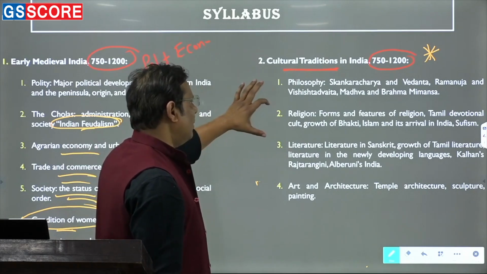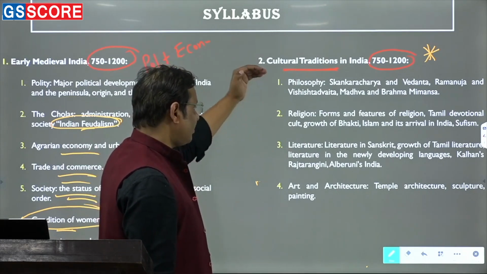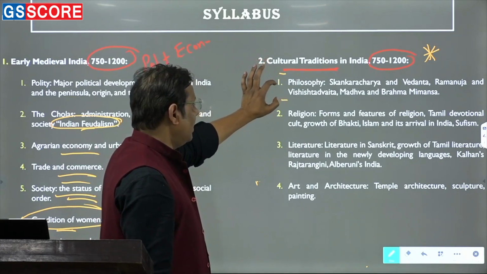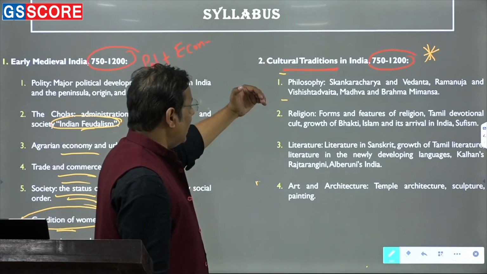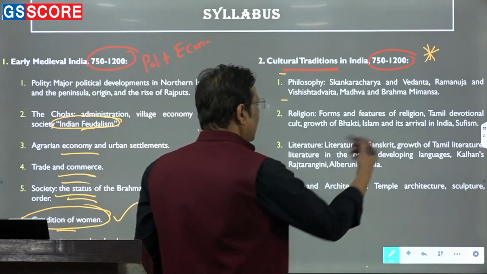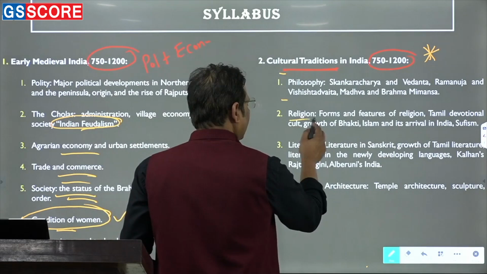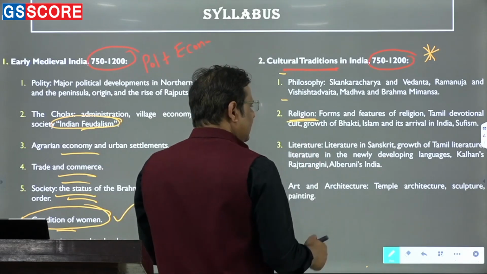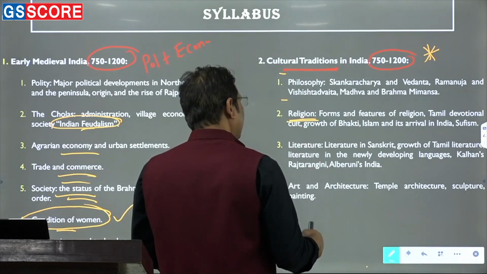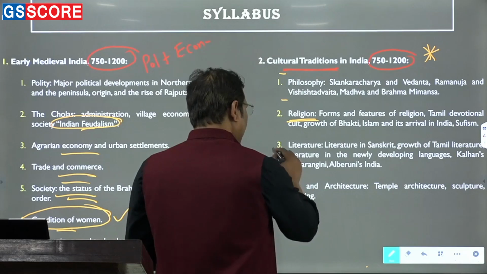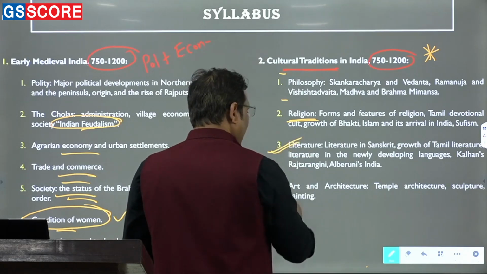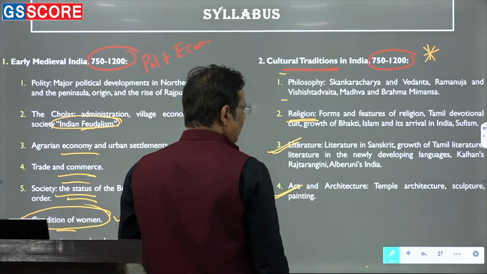So when it comes to the cultural traditions, it is either about the philosophy, Sankaracharya, the Vedantic philosophy and the other philosophies, or else the developments in religion, because these days they have asked a good number of questions on religion also. So that is becoming very important. Literature is equally important, and undoubtedly art and architecture is also very important.